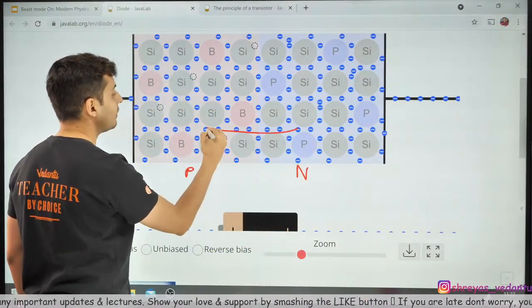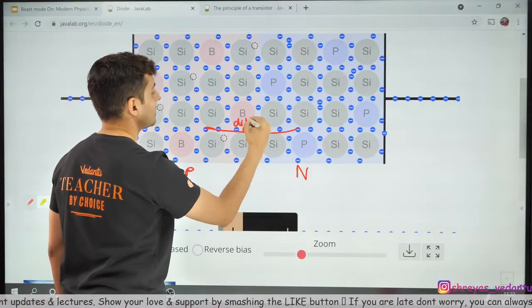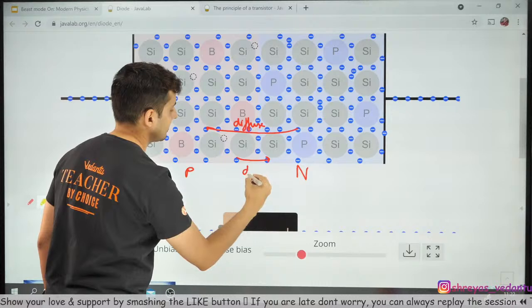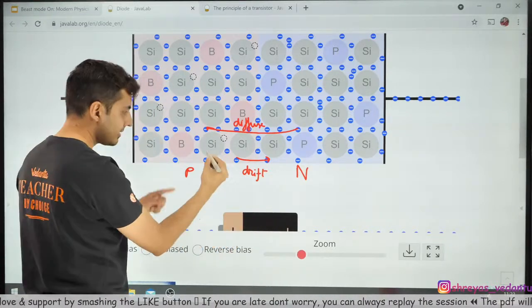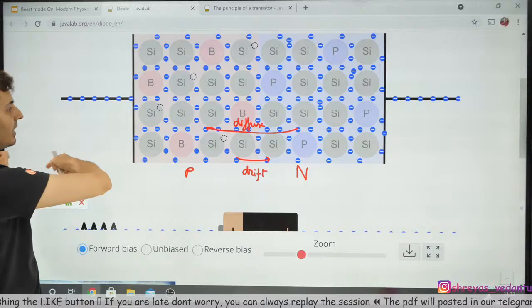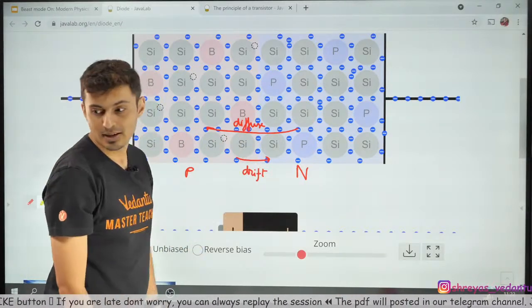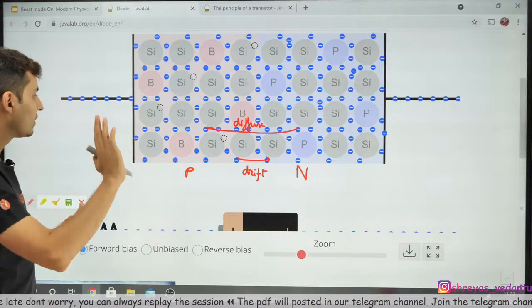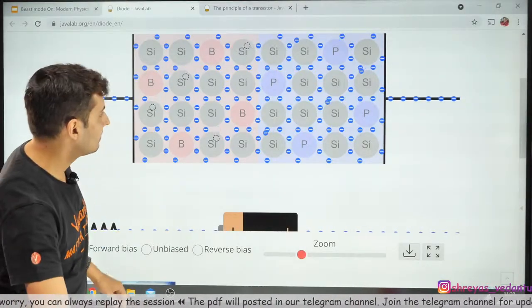The electrons diffuse like this, and they drift like this. Now the total current is going this way. So who is more? Diffusion is more, drift is less. Be careful. I think you guys got confused with the signs or something.